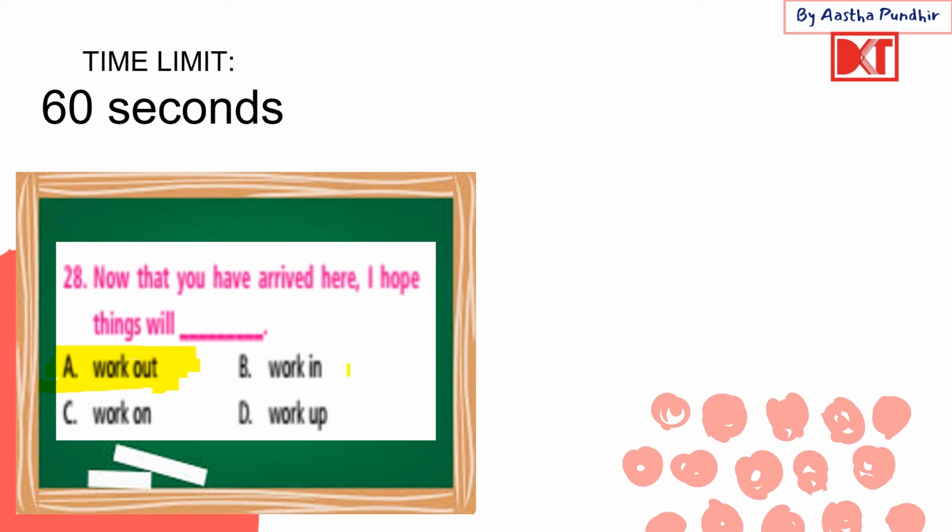Then we have work in. Work in can be used to signify a certain continuous effort on something. Then we have work on. When you're working on something, this is pretty easy. Then work up. When someone is really worked up, we can say that person has been working a lot and is really tense about it.